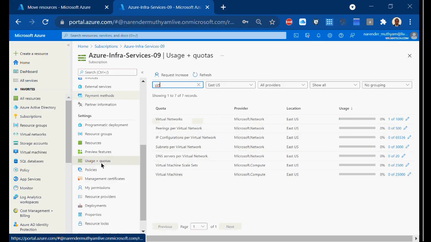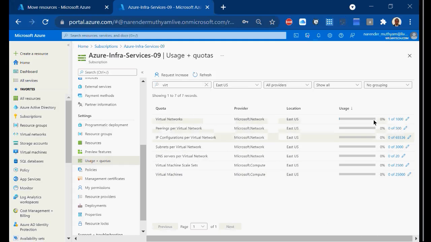So likewise, you can come here and see the quota limit. But these are some of the numbers you should remember. In interviews, they will ask you how many VM scale sets I can create, 2500, how many subnets I can create, how many VNets I can create, how many virtual machines I can create. Likewise, they will be asking you, you need to have some numbers in your mind, and then you can answer them, right? So that is the quota limit.